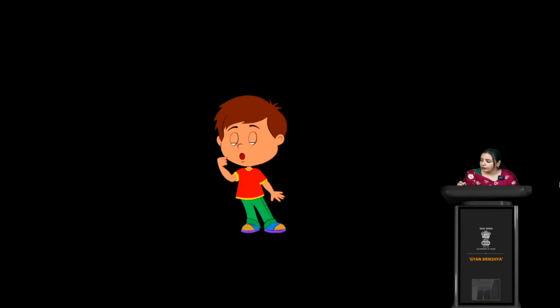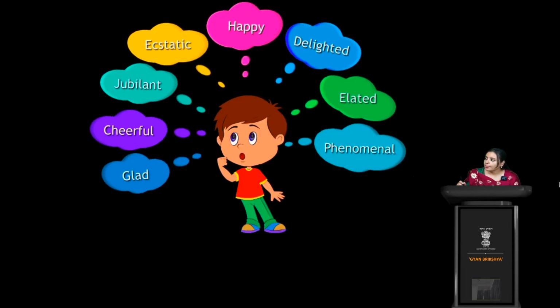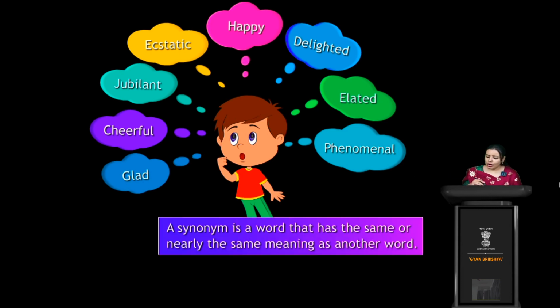So now we have got so many words like happy, delighted, elated, phenomenal, jubilant, cheerful, glad, athletic. So we have found so many words. What are these? A synonym is a word that has the same or nearly the same meaning as another word, right? So we have already mentioned that a synonym must be a word that has a similar meaning.